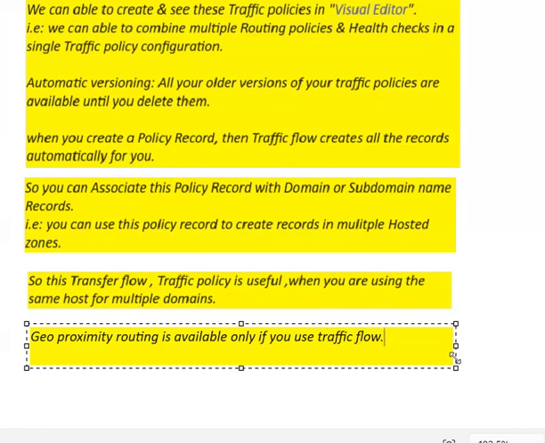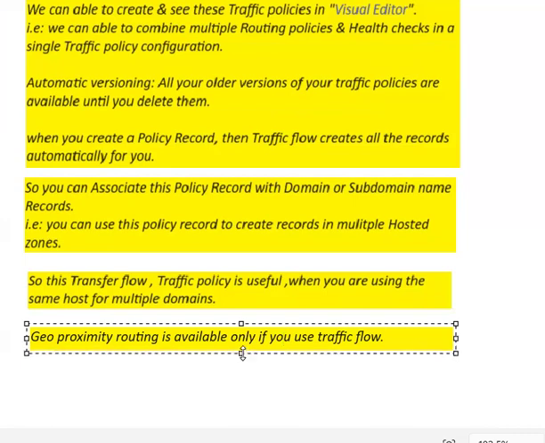If you use traffic flow, then only this geoproximity routing will be available for you.